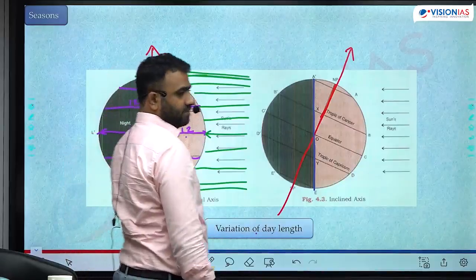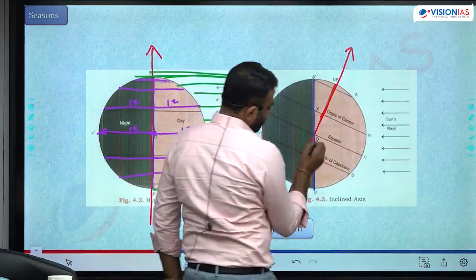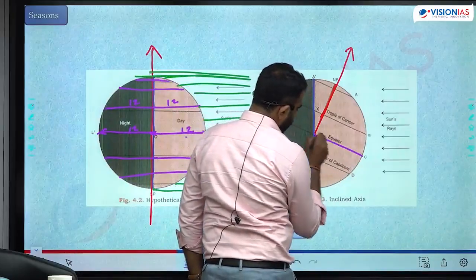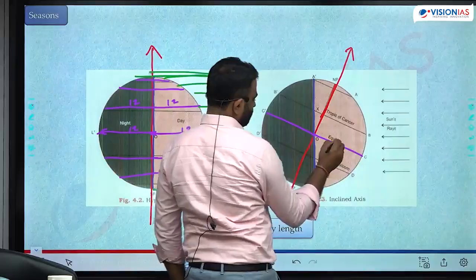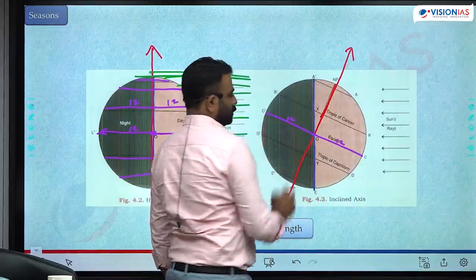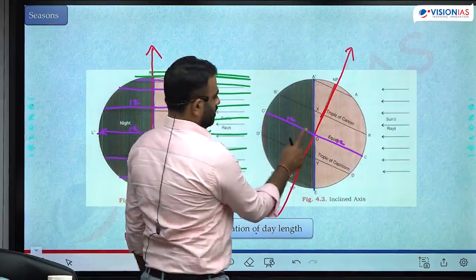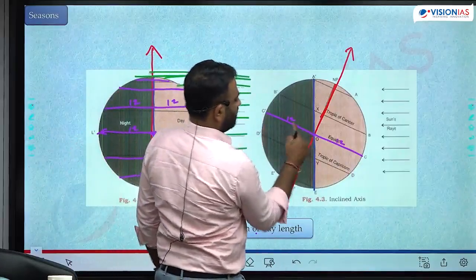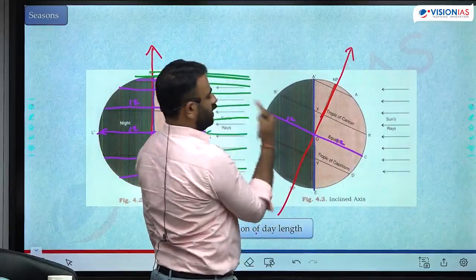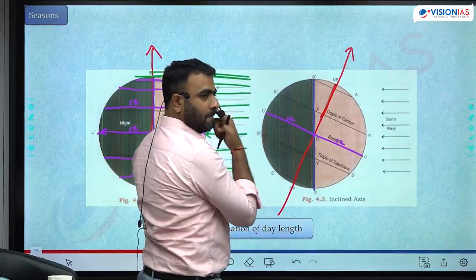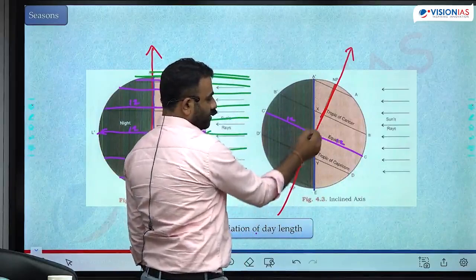Let's try to calculate length of the day here. At equator, still it is 12 hours of day and 12 hours of night. At equator, there is no change. Earth is rotating like this, but here it goes for 12 hours here and then 12 hours here. Because equator is the only location where both of them are coinciding.